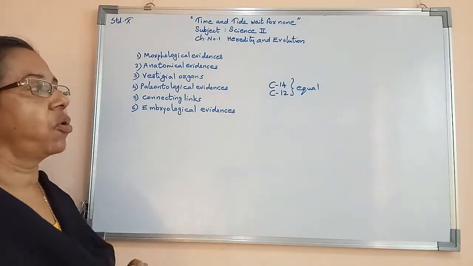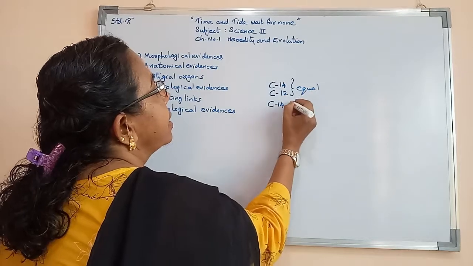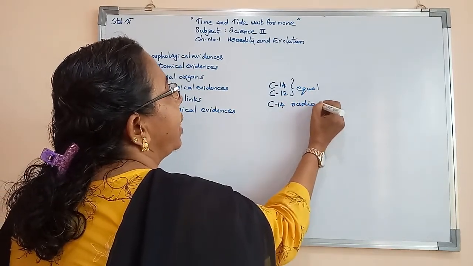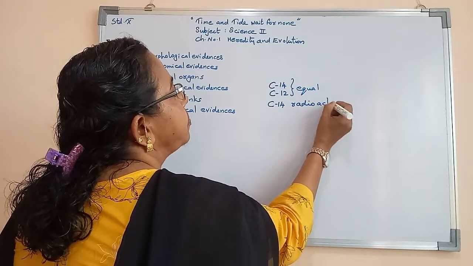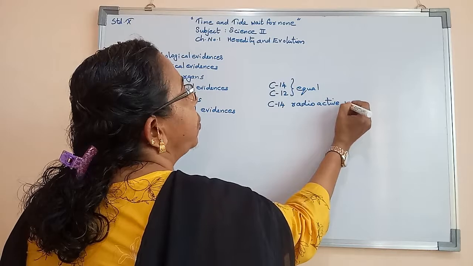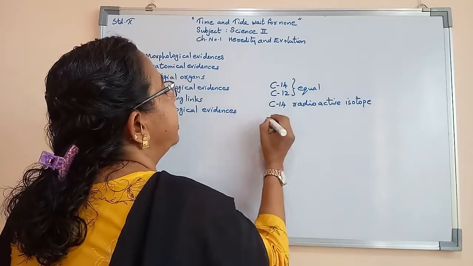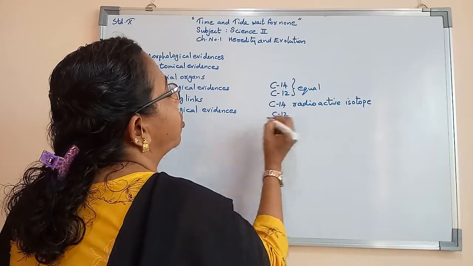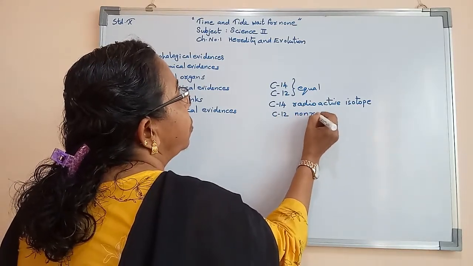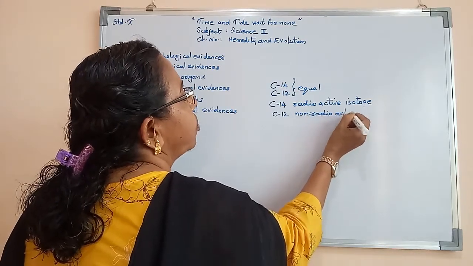Because carbon 14 is a radioactive isotope. At the same time, carbon 12 is a non-radioactive isotope.